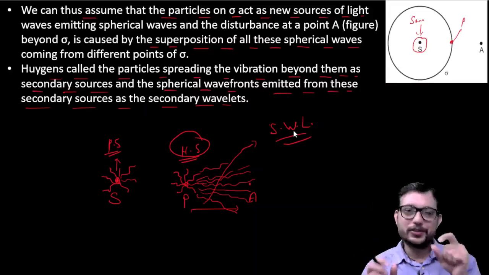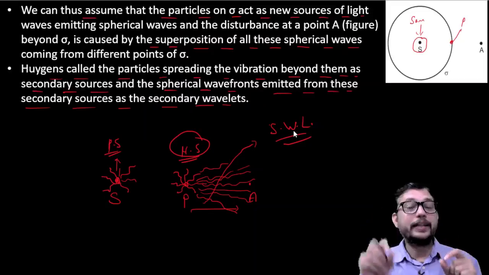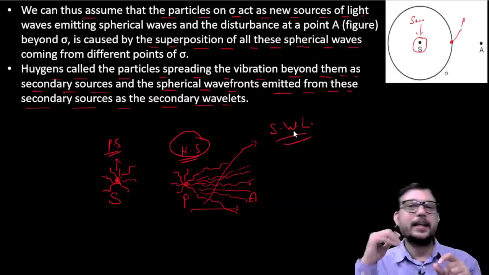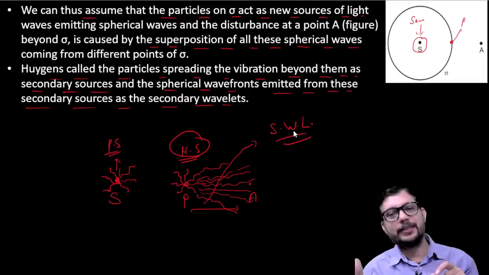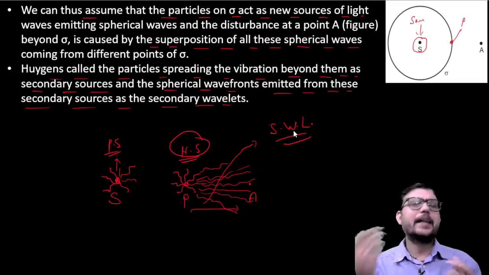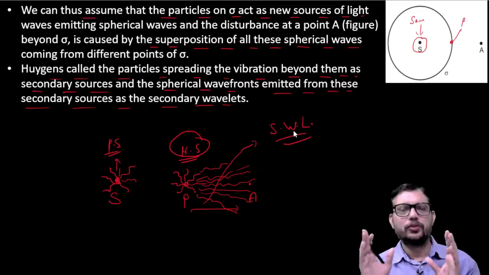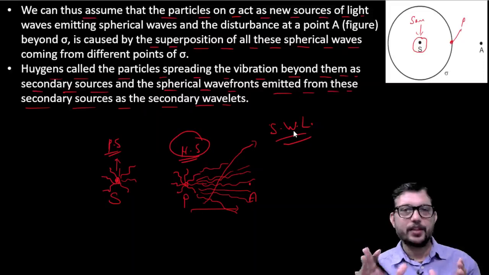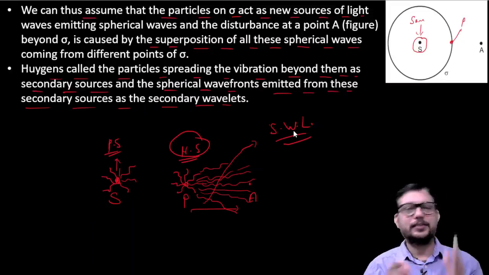There are three things here. First is your main source, second is your point P which is on the surface enclosing that source, and the next point is A, which is any arbitrary point up to which the waves should reach.